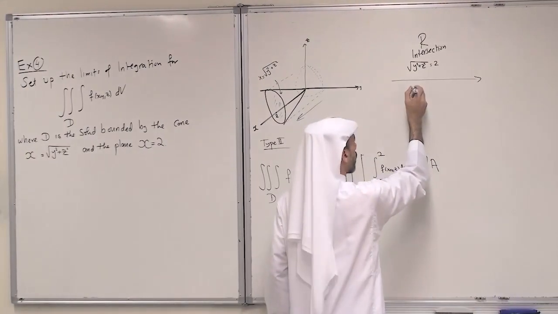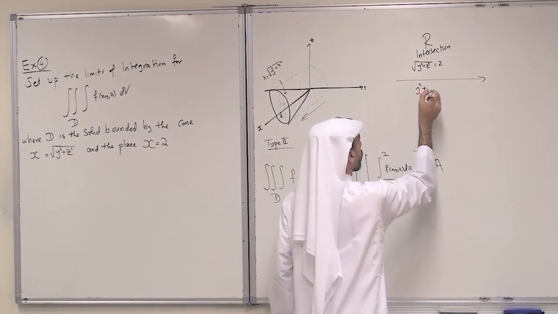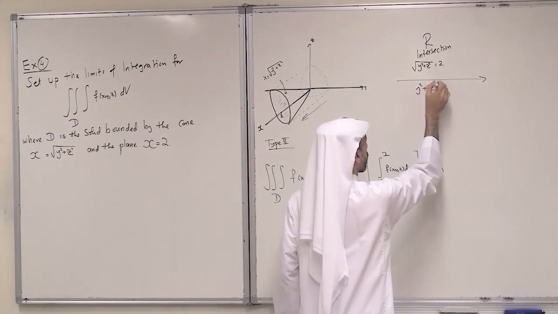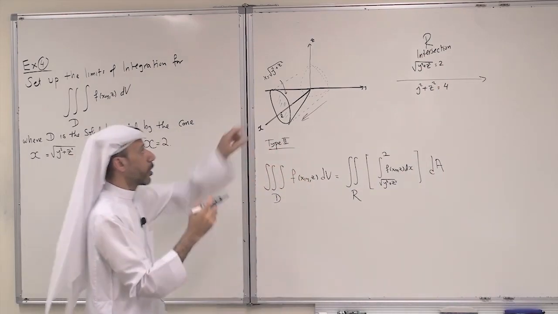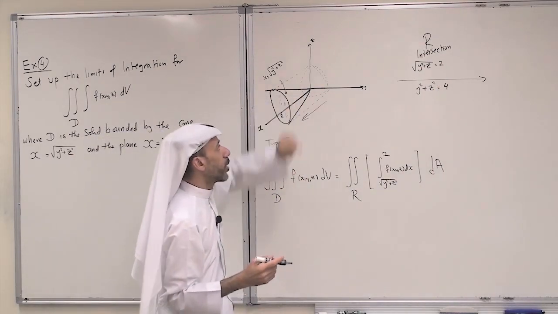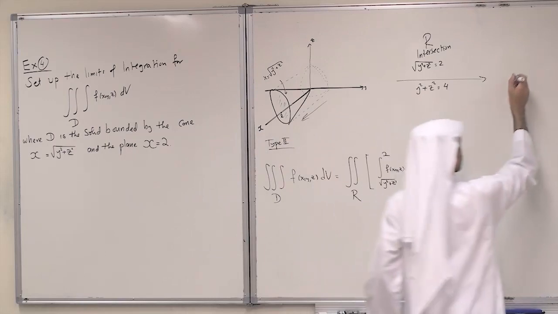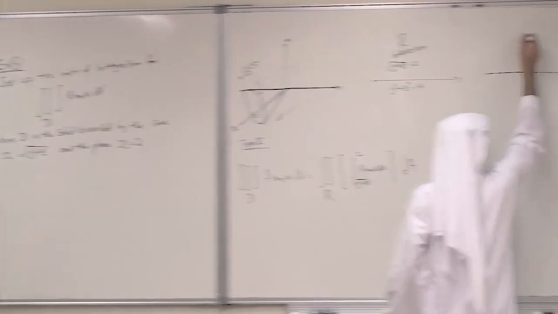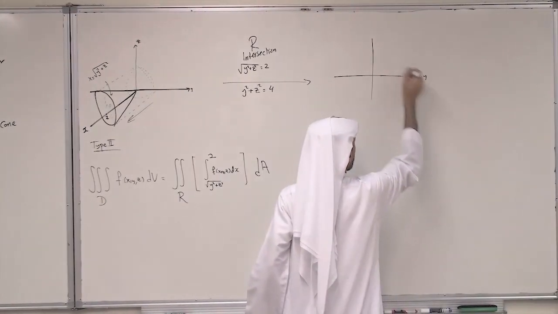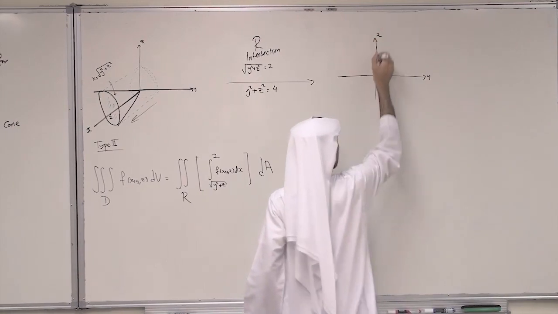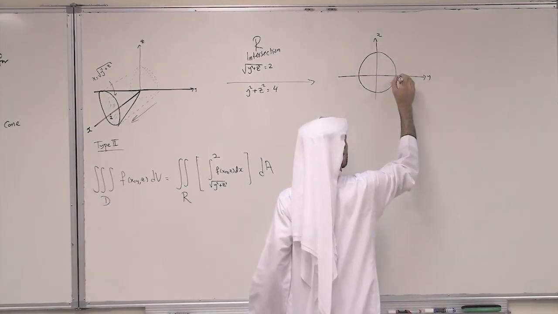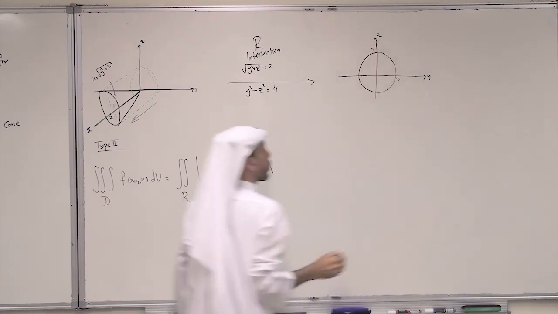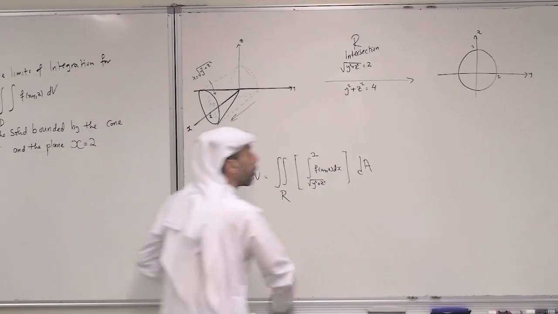If we square both sides, we get y squared plus z squared equals 4. So the projection is a circular region in the YZ plane. I just take the YZ plane here, this is Y and this is Z, and I have a circle of radius 2. So this is my region, my projection.